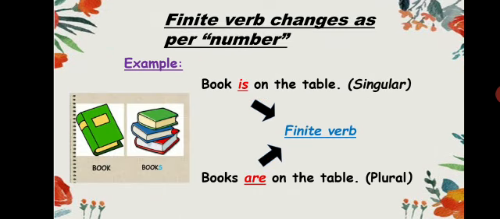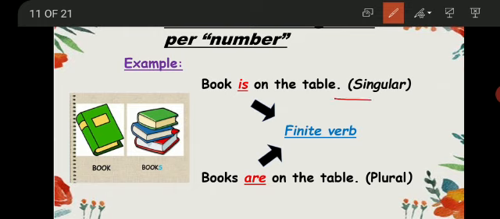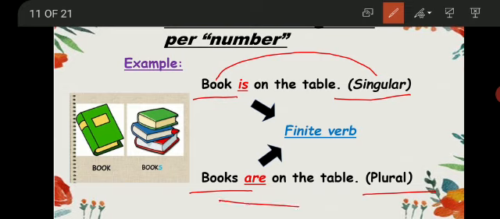Yes, the finite verb also changes as per the number. So according to number, we have two categories: singular and plural. Now look at the subject: book and books. Here the book is a single thing, and here are so many books. So, book is on the table, books are on the table. It means with a singular thing we use "is", and with a plural thing we use "are".